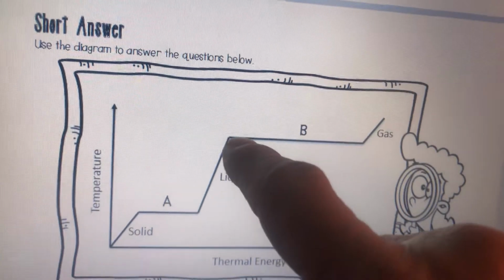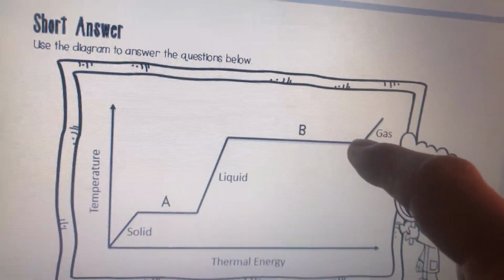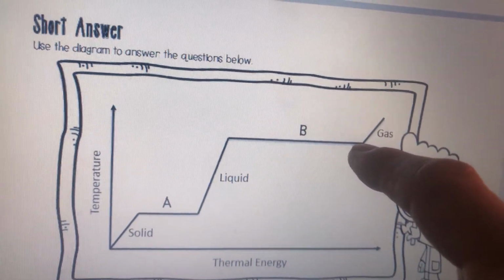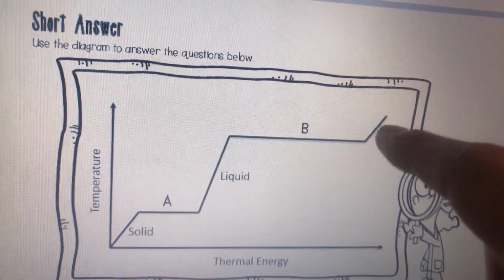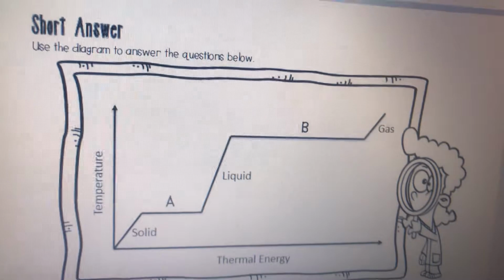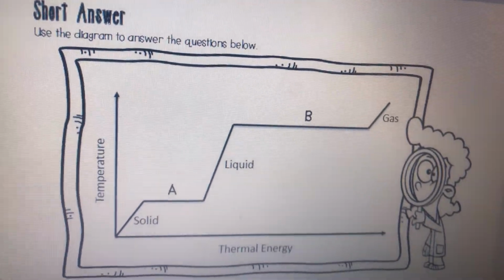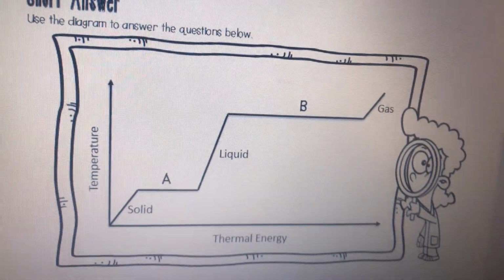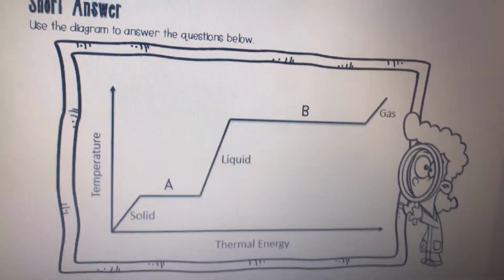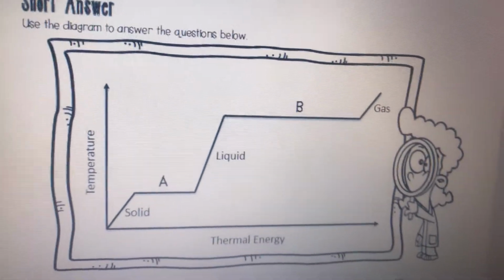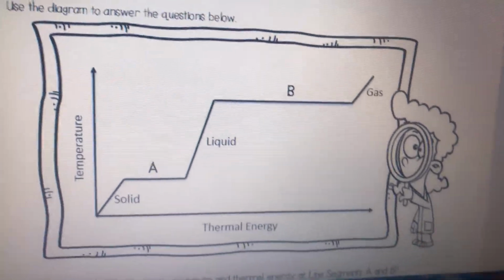So it takes more energy for water to go from a liquid to a gas than from a solid to a liquid. Pretty interesting. A lot of material will have the same kind of graph, and it shows the amount of thermal energy required to change things into the different states of solid, liquid, and gas.